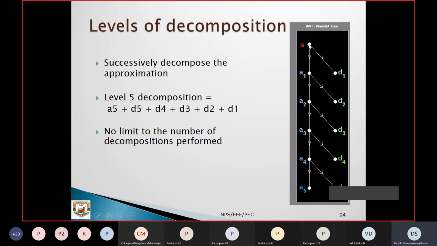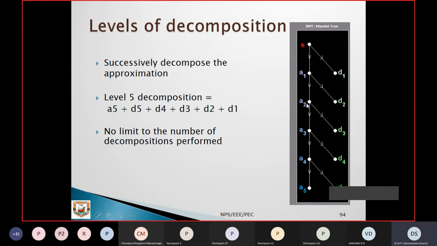Now the input signal is decomposed into A and D. That is the high pass, and this is the low pass, at the first level. Again, this is decomposed into A2 and D2. There is A1, it becomes A2, and this is A3. This is the first level.